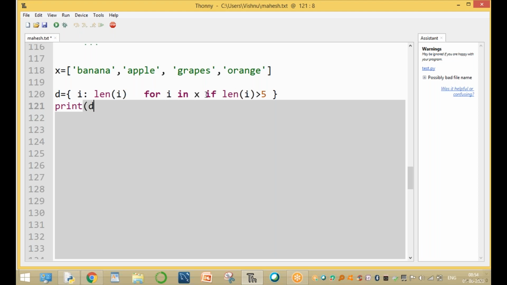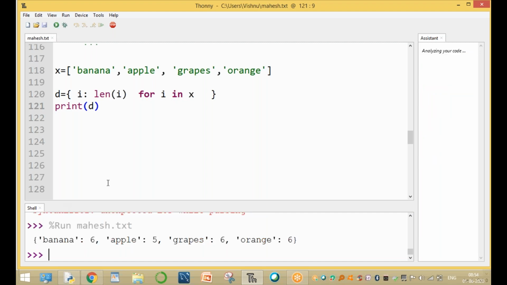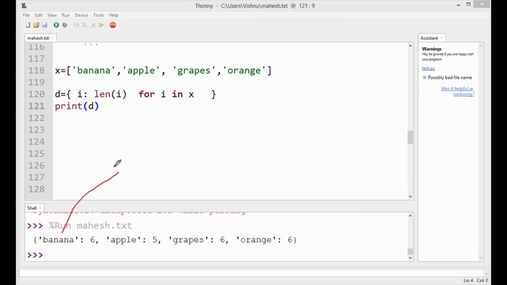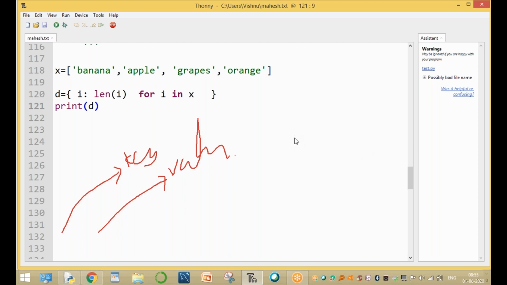Or simply without any condition, again print the length of i: the name and length, creating a dictionary. Without the parentheses, please observe this one. Banana is a fruit name, and this is its length. The first one represents the key and the second one represents the value, both key and value. Clear, guys? This is called dictionary comprehension. Thanks for watching this video.